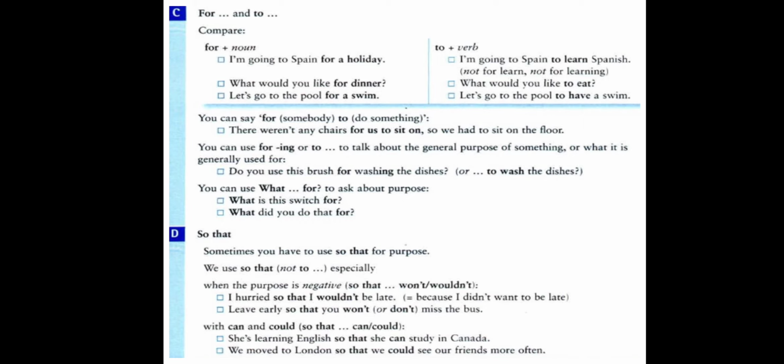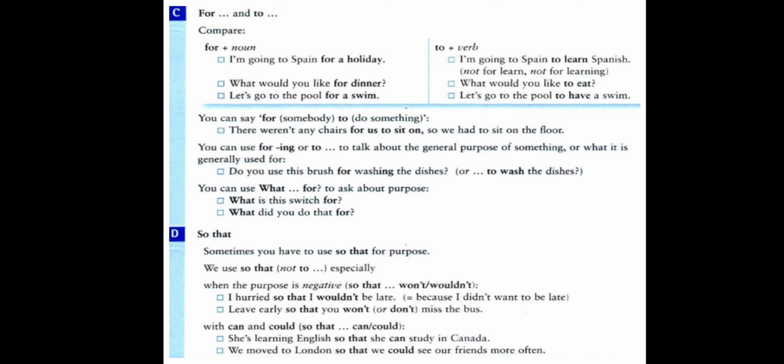What is the purpose of the brush? For washing the dishes. Here we speak about the general function of the brush, for washing. We use for plus verb plus ing. Or do you use the brush to wash the dishes? To plus the base form. Here we speak about the general function of the brush.